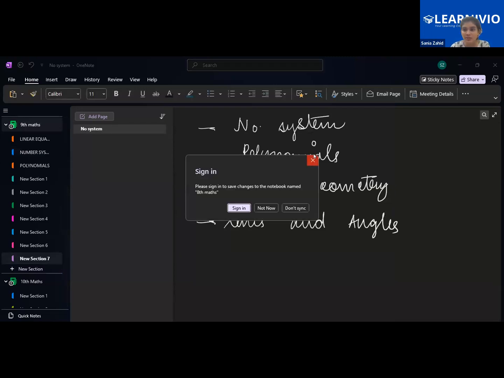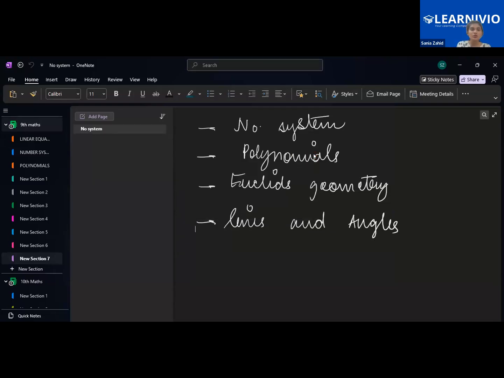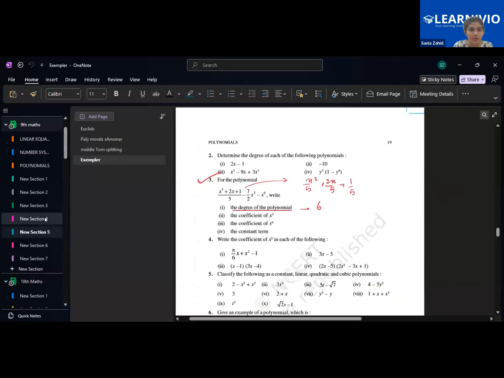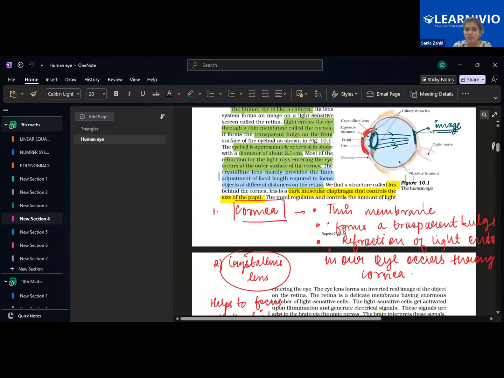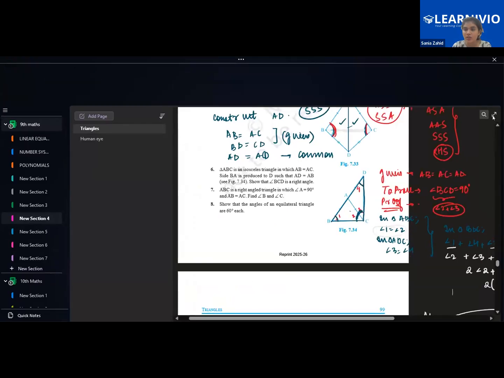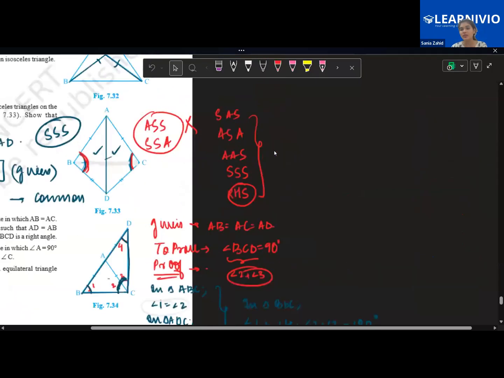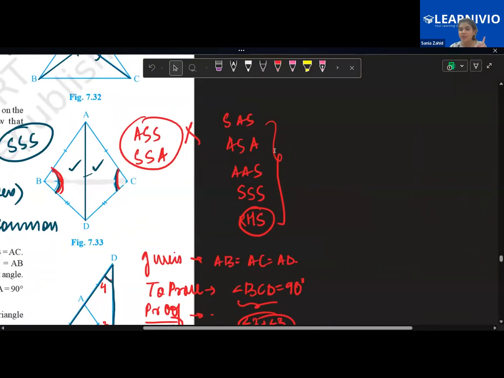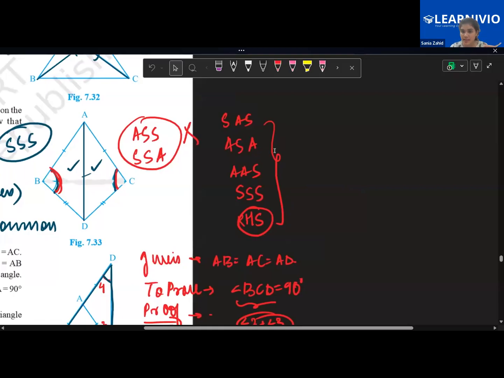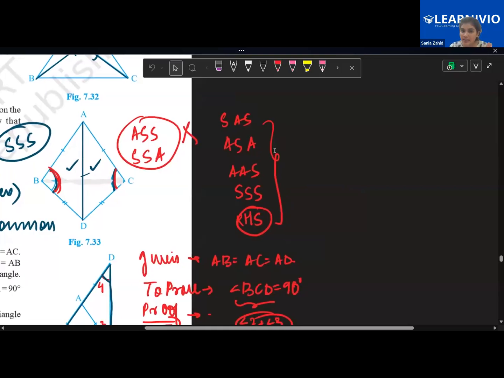So children, by the time, let's just discuss whatever we did in the last class. We were doing this lesson, triangles, and we discussed various kinds of congruencies, right? In today's class, we have to discuss another congruency, which forms the next exercise, that's RHS. Let me quickly revise the congruencies we've done. We have completed SAS congruency, that is side, angle and side. Then ASA, that's angle, side and angle. Then AAS, that's angle, angle and side. Then SSS, that means three sides. Then you have RHS, which I have to teach you today. Apart from RHS, children,